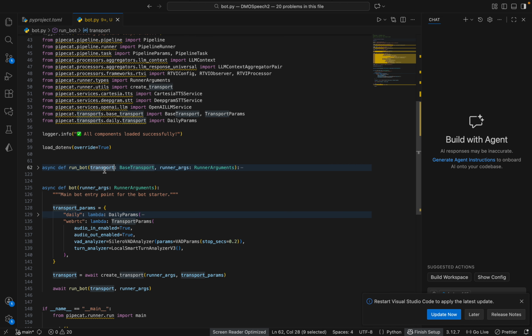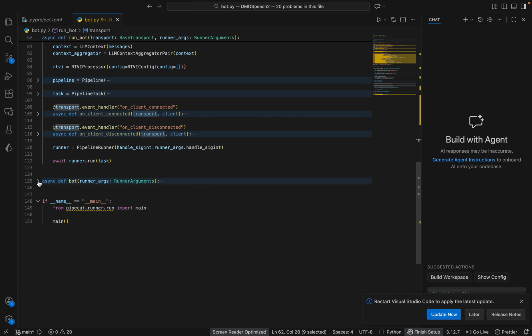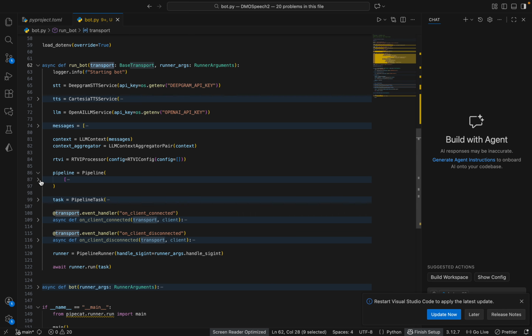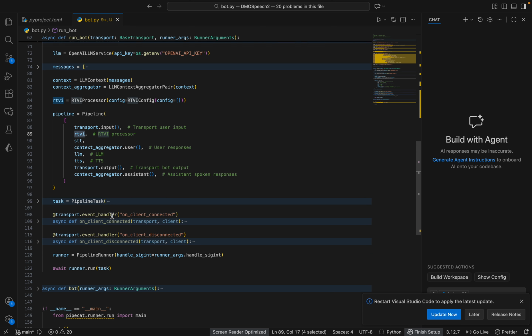So on this transport that we had over here, I will minimize this bot. Okay. So first of all, before getting started with any of this, just see this pipeline. In the slide I have showcased the pipeline. We have transport.input, transport.output, then we have STT, LLM, TTS, all of that, and then we have RTVI and the context aggregator, which I will talk about in a minute.